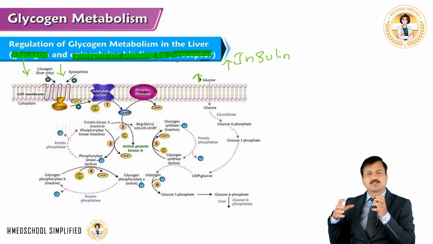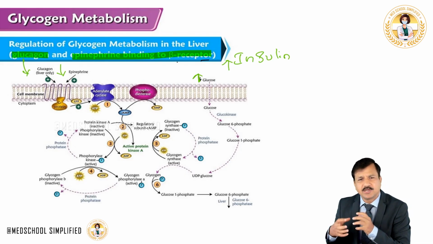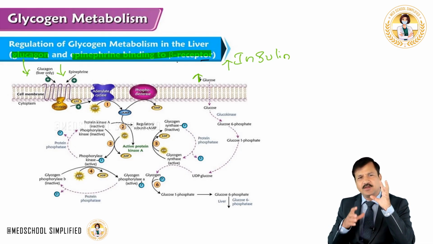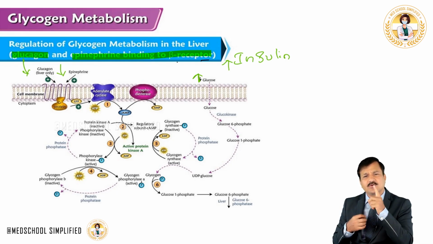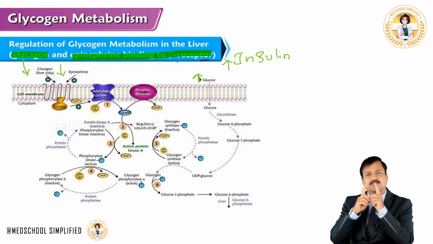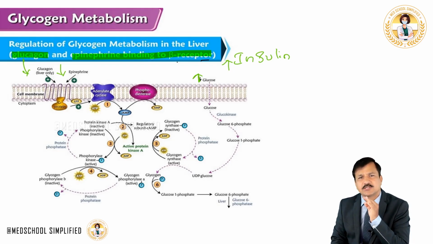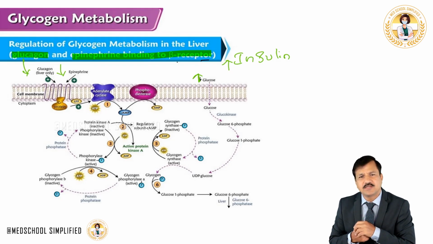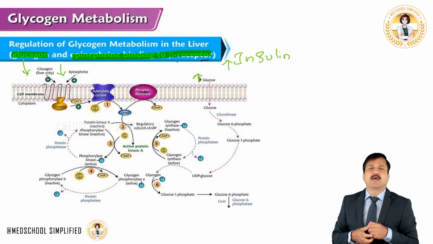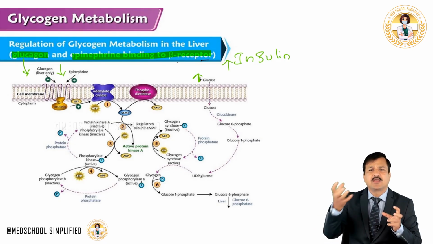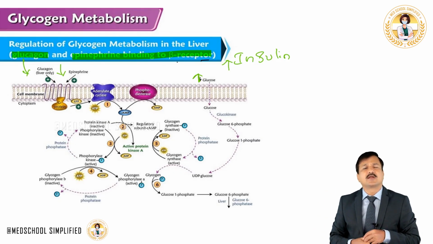And insulin has to keep this glycogen synthase active, because previously glucagon and epinephrine had kept this glycogen synthase inactive by phosphorylating it. Now that phosphate has to be removed from the surface of glycogen synthase. So what insulin does is, insulin activates an enzyme called protein phosphatase 1. And that protein phosphatase is going to remove phosphate from the surface of enzymes, that includes glycogen synthase. So it brings that back into active condition, and that's why glucose can go into glycogen synthesis.